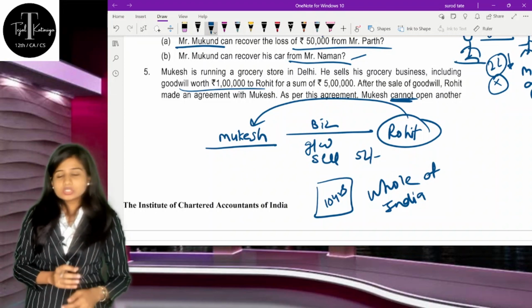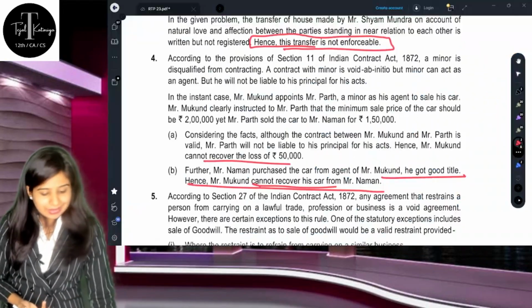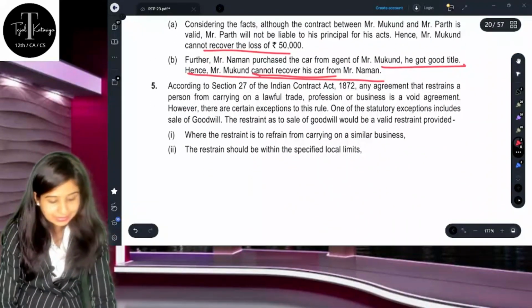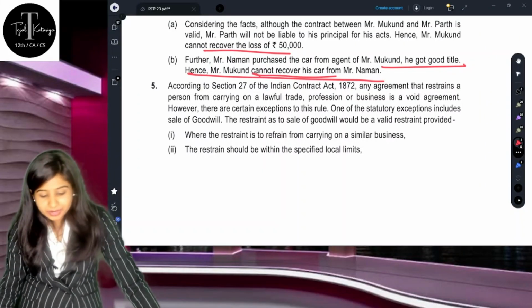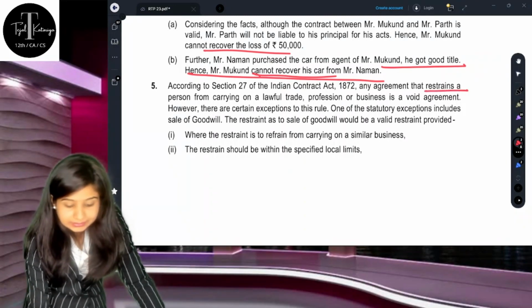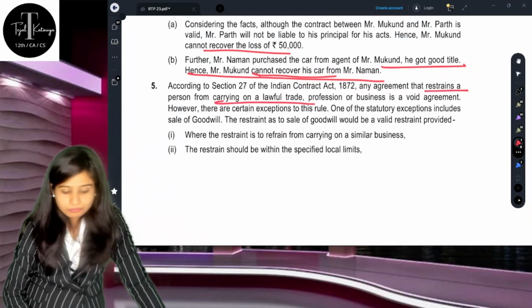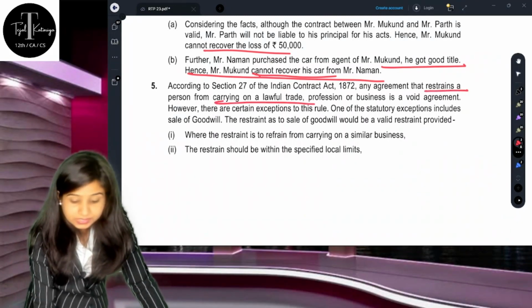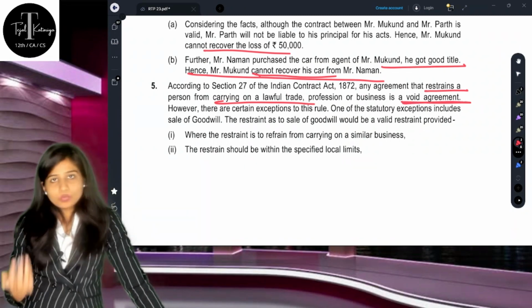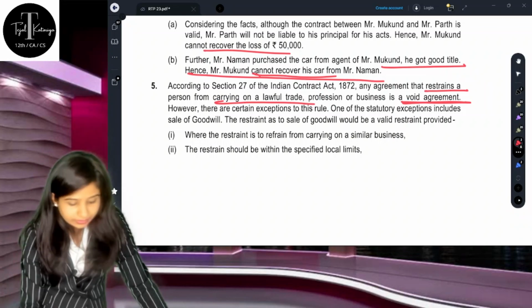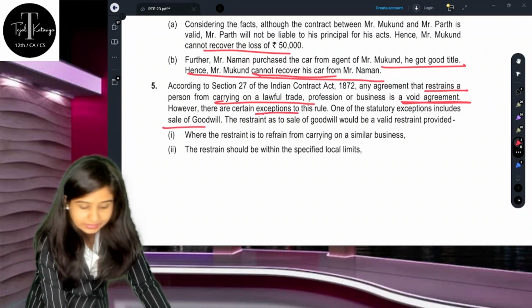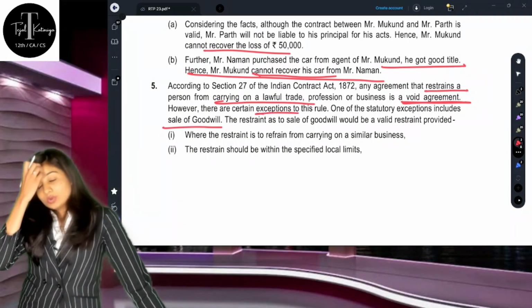But in this situation, it is not a reasonable restriction, and hence understand what they are saying, that according to section 27 of Indian Contract Act, an agreement that restrains a person from carrying out a lawful trade, profession or business is a void agreement. First of all, it's void only. First of all, restrictions are void, but there are certain exceptions, in case whenever you are selling a goodwill.